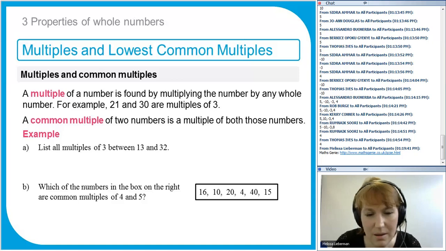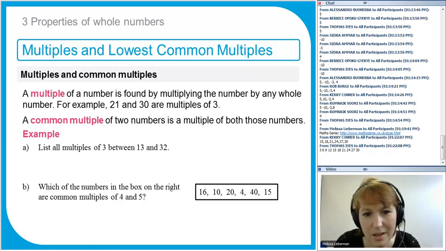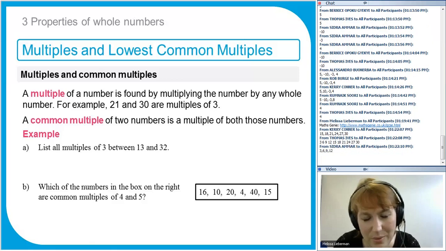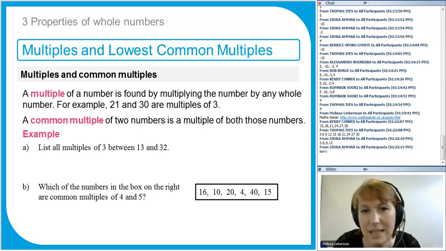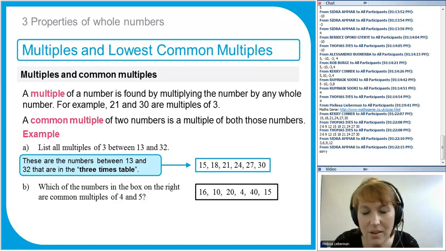So let's have a look at part A. Hopefully you've had a chance to think about it. So we just go through our 3 times table. 4 times 3 is 12, falls outside the range. 5 times 3 is 15, so that would be in. 6 times 3 is 18, so that would be in the list, and so on. So we'll just list the numbers in the 3 times table. We've got 15, 18, 21, 24, 27, and 30. They're all multiples of 3 between those two numbers.